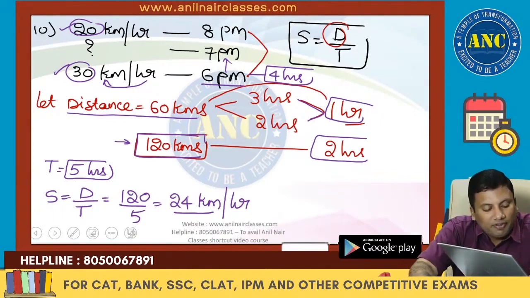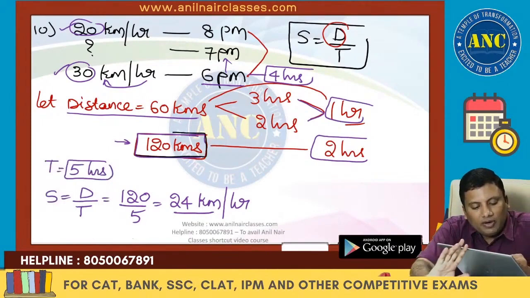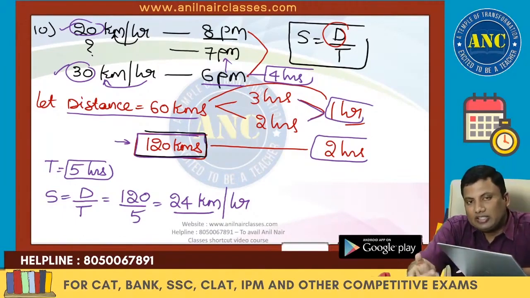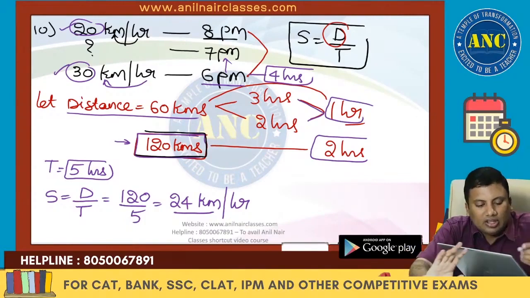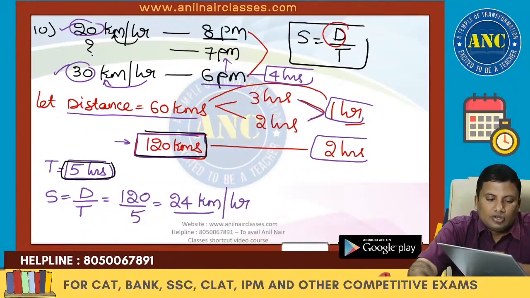Or you can come from top to bottom also. If it is 120, at 20 it is 6 hours. 8 p.m. it is 6 hours. 7 p.m. is 1 hour less than 6 hours, which is nothing but 5 hours. 120 by 5 is nothing but 24.